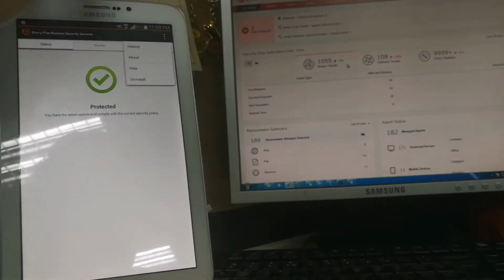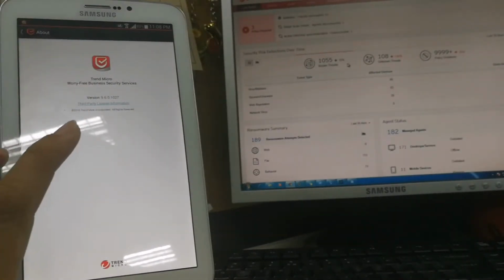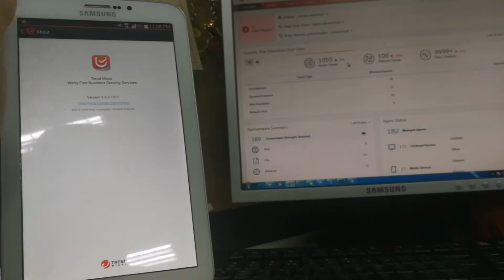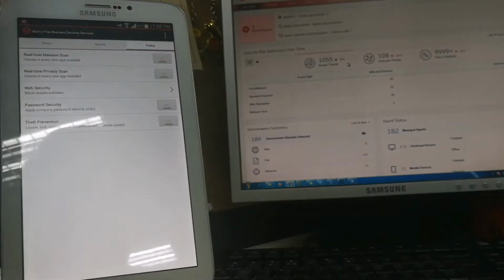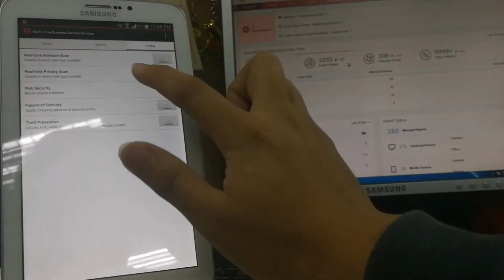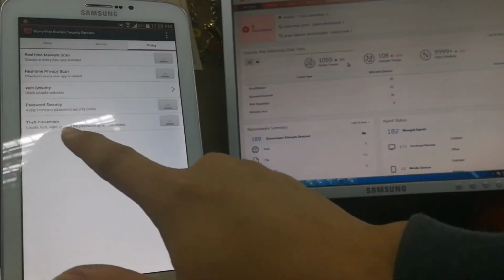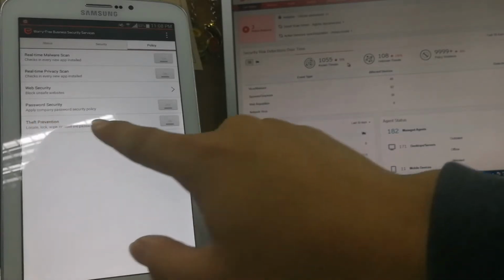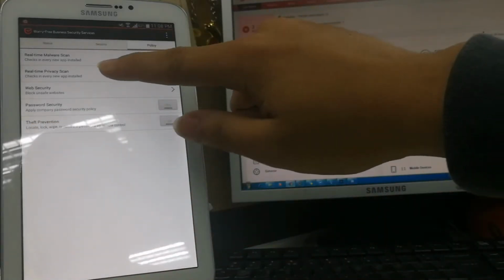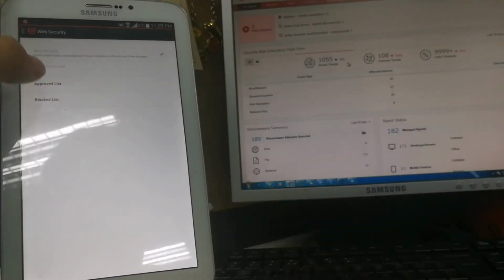Then onto that, what options do we have? So the latest version would be 9.6.0127. And then the policy. So all of these are turned on, if I'm not mistaken. They're basically grayed out. So as you can see, real-time malware scan, real-time privacy scan, web security, which is for web blocking, but you do also have your approved lists as well as your block lists.